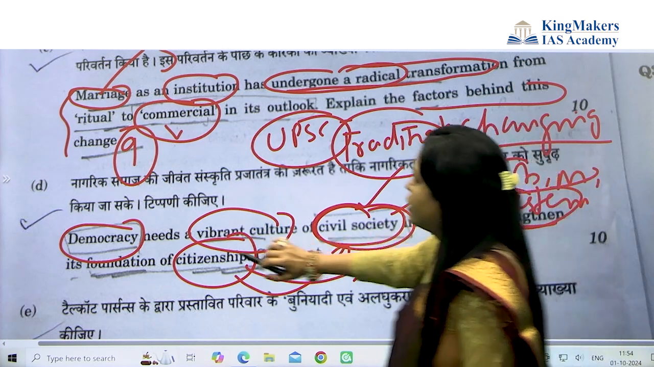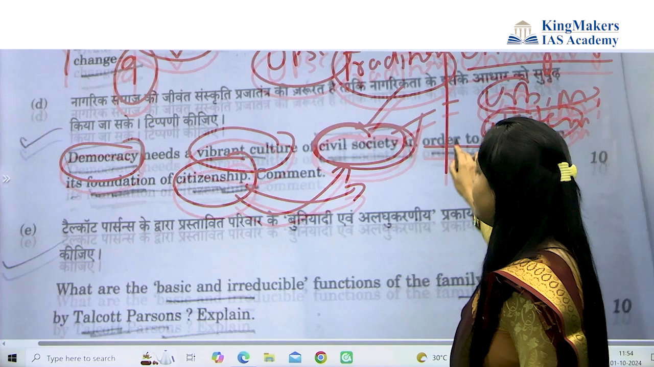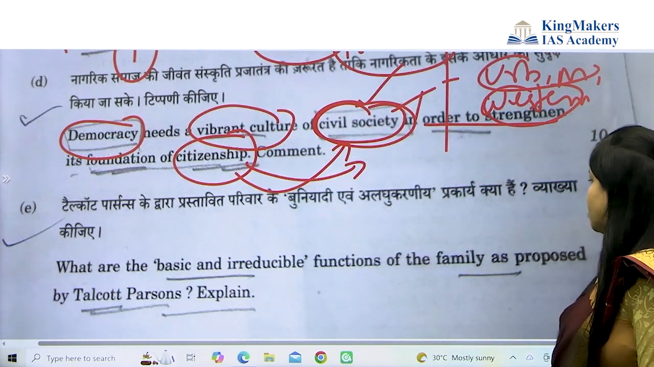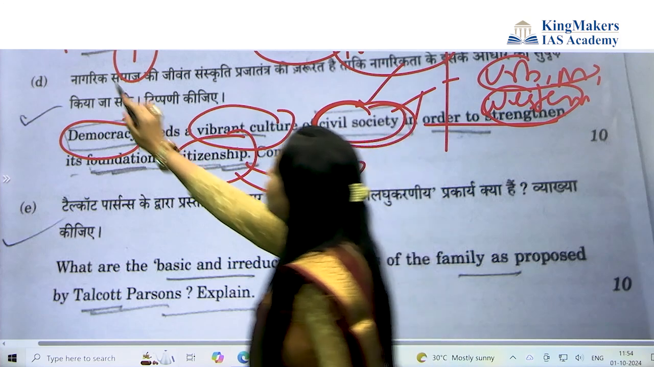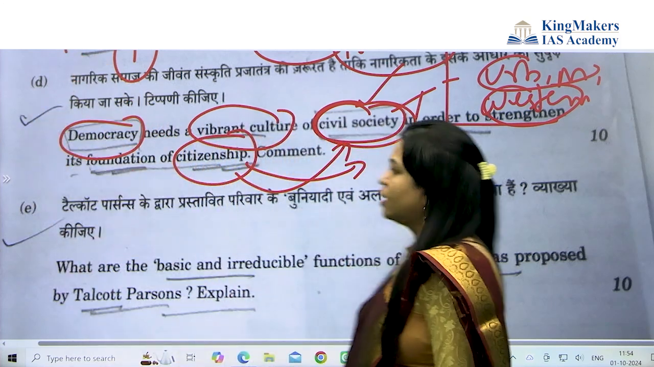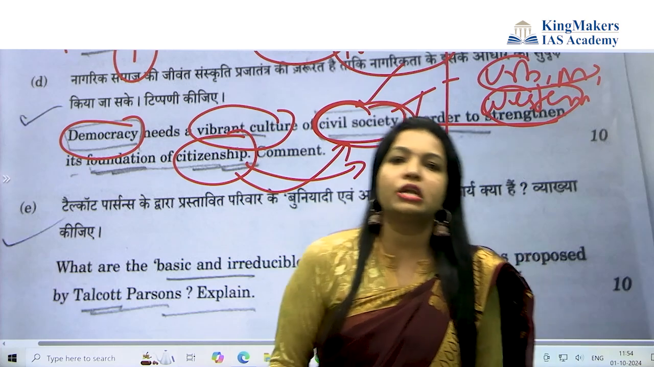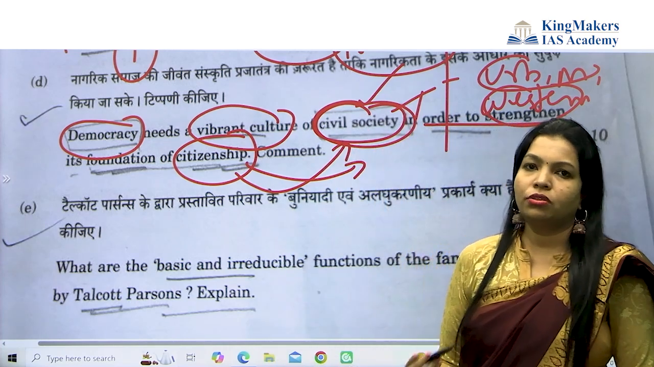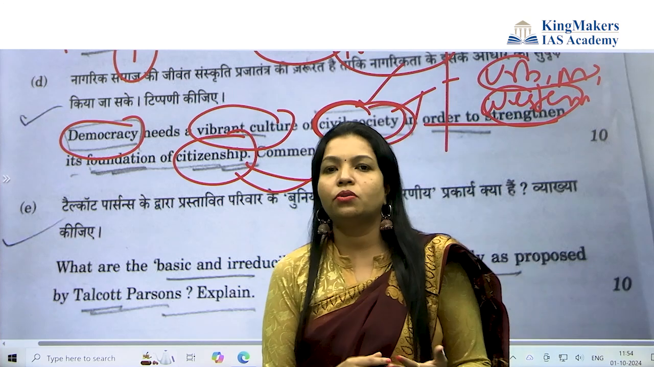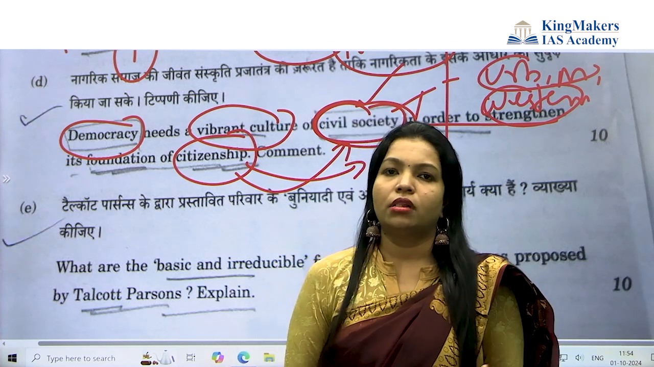Okay, correct. Next question: what are the basic and indestructible functions of family as proposed by Talcott Parsons, explain? In the exam hall, you should understand and decode what question is being asked. Actually, previously the UPSC questions were very direct, like Parsons' AGIL model. What is the AGIL model for Parsons?